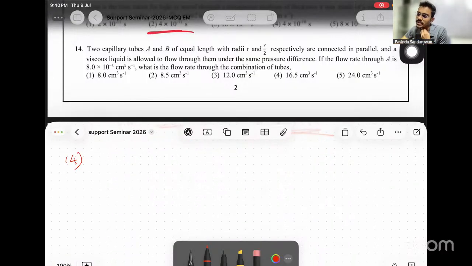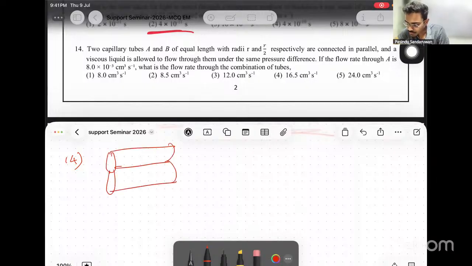Two capillary tubes A and B of equal lengths with radii R and R by 2 respectively are connected in parallel, and a viscous liquid is allowed to flow through them under the same pressure difference. If the flow rate through A is 8 times 10 to the power minus 3, what is the flow rate through the combination of tubes? Now they are in a parallel combination, connected in parallel. This is how these two tubes are.